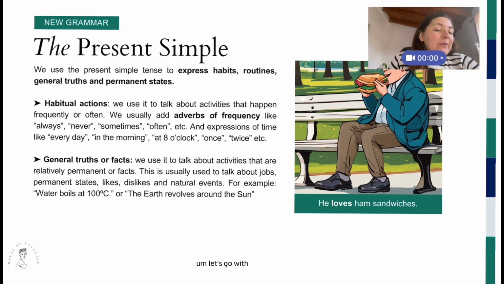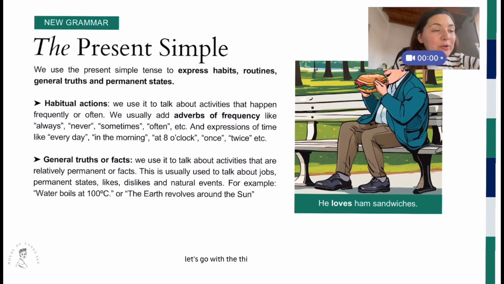Let's go with the example. It says, he loves ham sandwiches. That's his like. That's what he likes. So, if I want to say that I like another thing, I'm going to use the present simple. The same with the things I don't like. So, that's why we use it to express likes and dislikes.